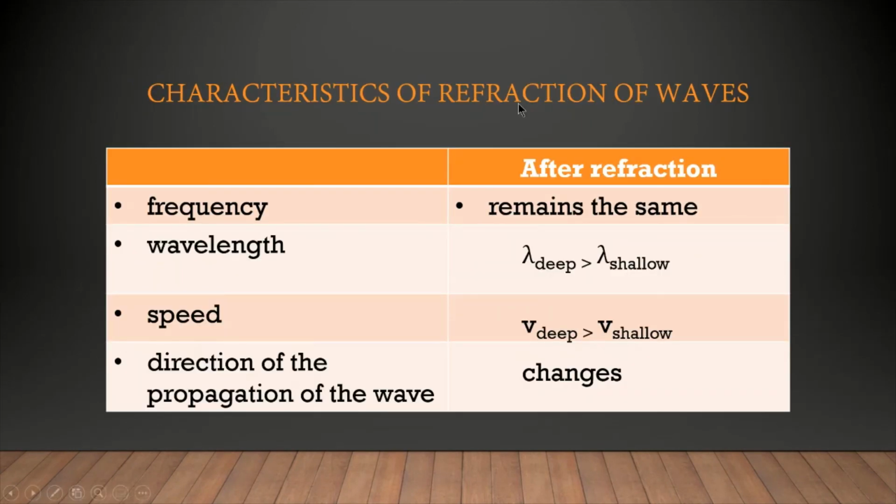Now, the characteristics of refraction of waves. The frequency remains the same. The wavelength in the deep region is longer than in the shallow region. The speed in the deep region is faster than in the shallow region. And the direction, of course, changes. From deep to shallow is towards the normal, and shallow to deep is away from the normal.